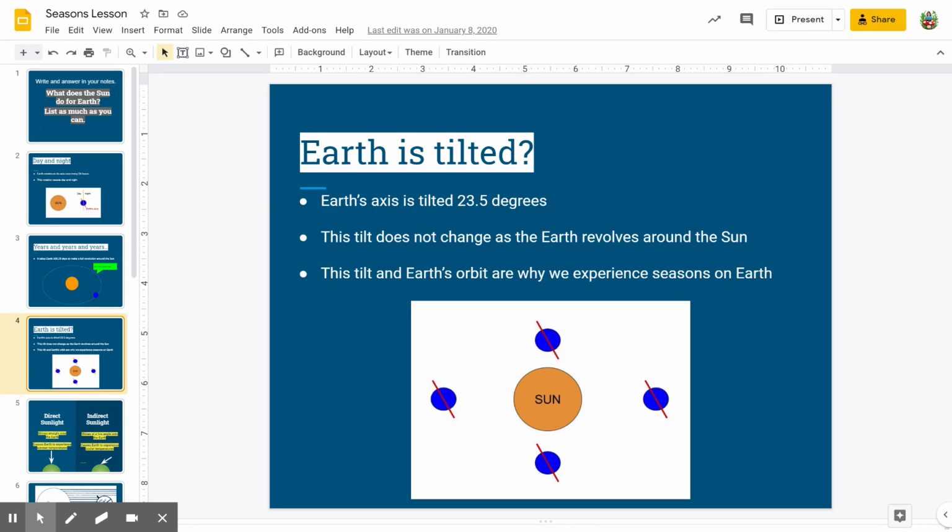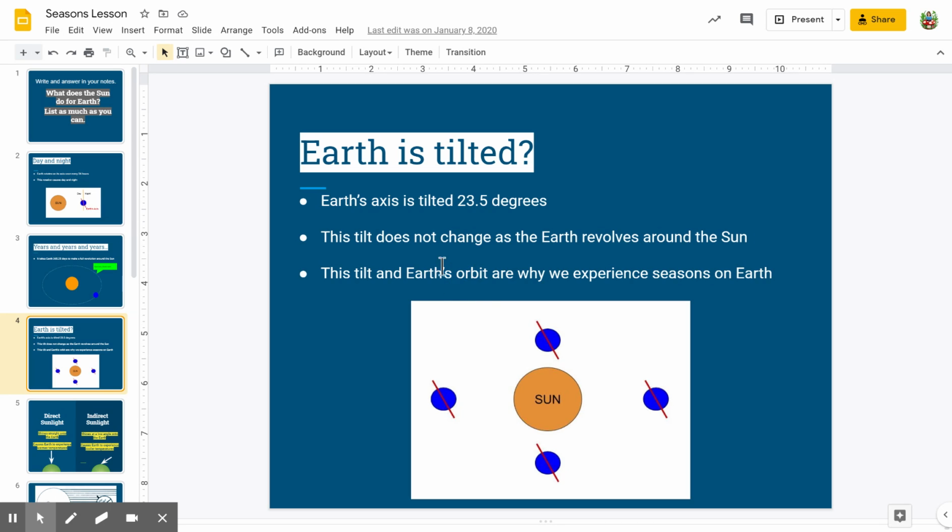Near the equator, they would have summer all year long, nothing would change, nothing at all. Move up a little bit closer to the North Pole or closer to the South Pole, move farther away from the equator in either direction, it would get colder and colder and colder until you got to the North Pole or the South Pole, and that would be very, very cold winter, snow, ice all year long. Nothing would change, okay? So when we talk about Earth's axis being tilted, it is what gives us seasons.